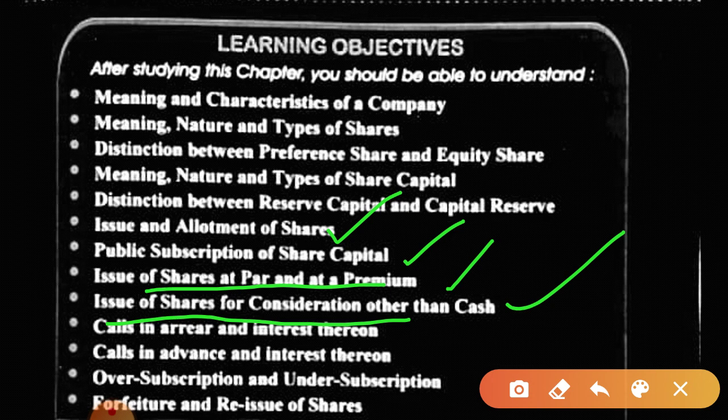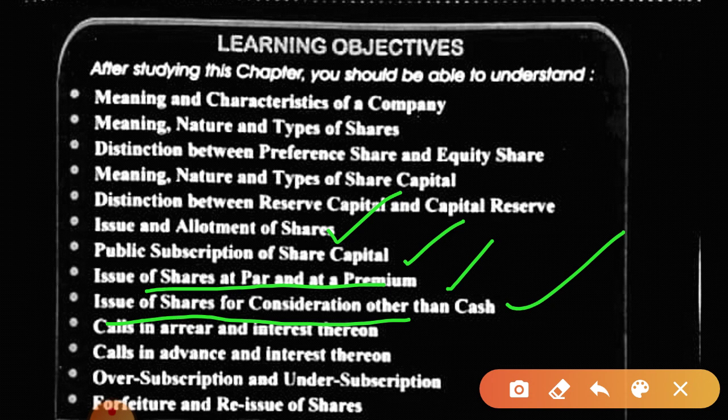Okay, so the interest rate on calls in arrear is 10% and on calls in advance is 12%, and if it is asked in the question, then only we will apply and provide interest, otherwise not required. Until and unless specified in the question, we are not going to provide for interest. If it is mentioned in the question and the rate of interest is not mentioned, then 10% is for calls in arrear and 12% is for calls in advance. Okay, my dear students.